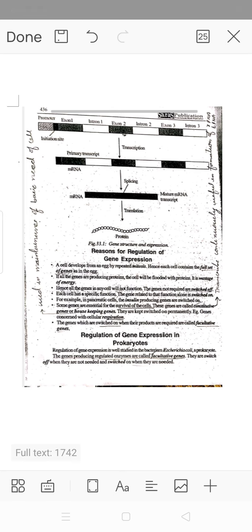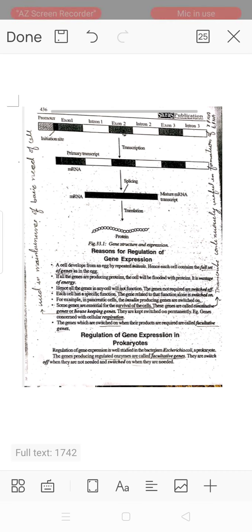And the reason for regulation of gene expression. The cell develops from an egg by repeated mitosis. Hence, each cell contains the full set of genes as in the egg. If all the genes are producing proteins, the cell will be flooded with proteins. It is a wastage of energy. Hence, all the genes in any cell will not function.